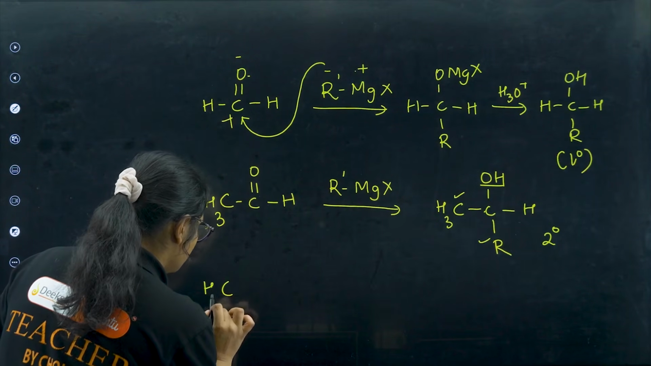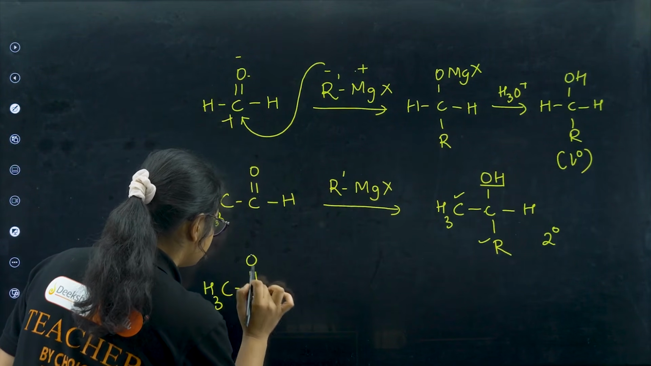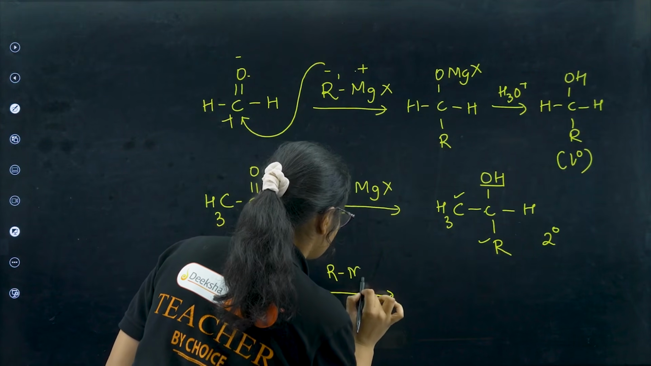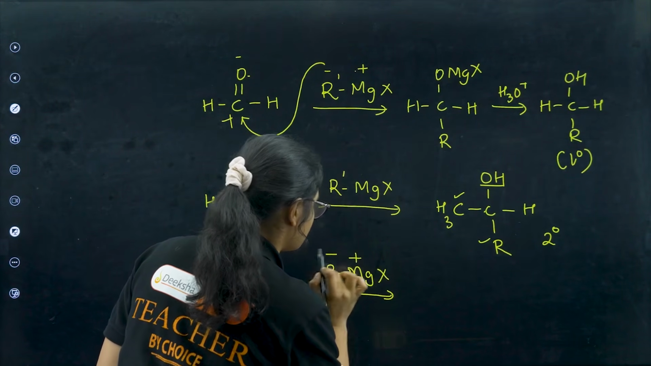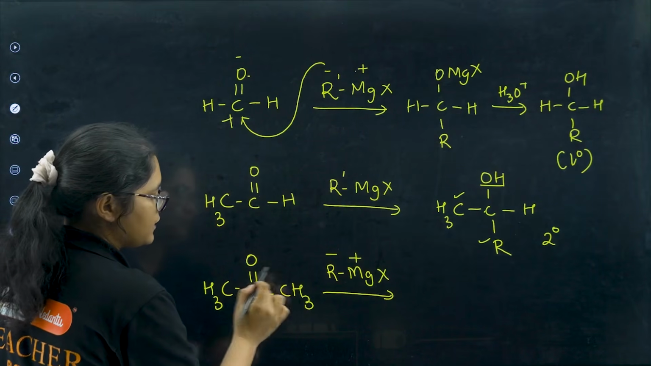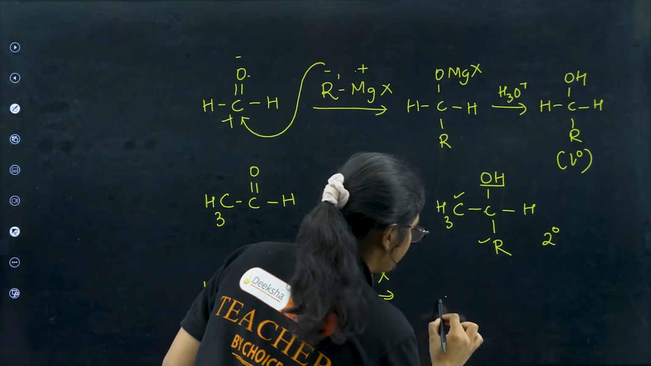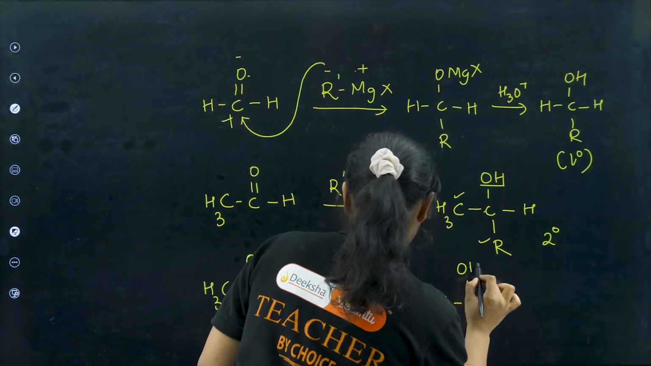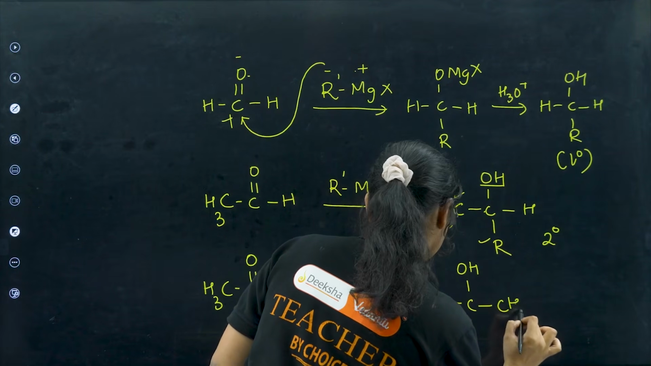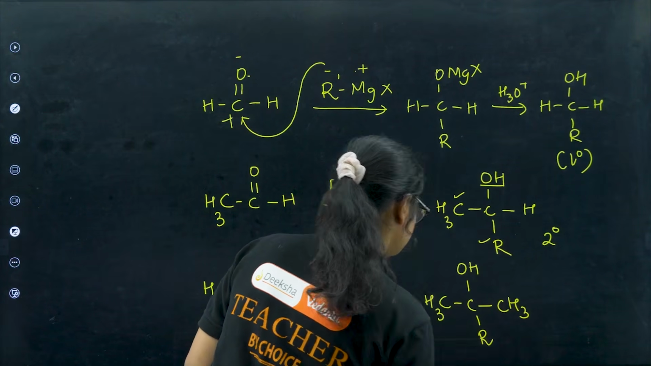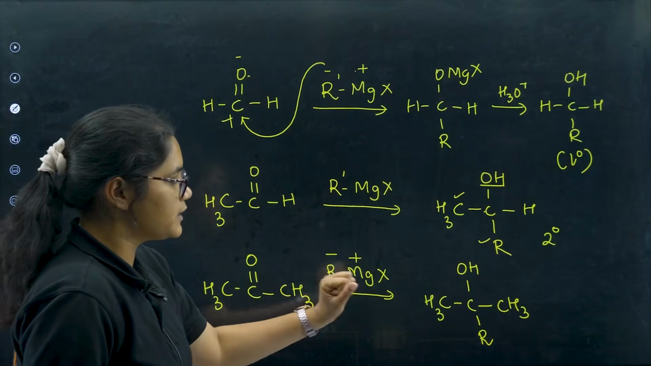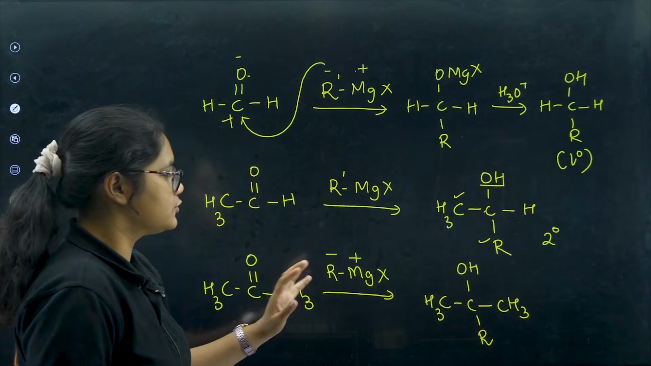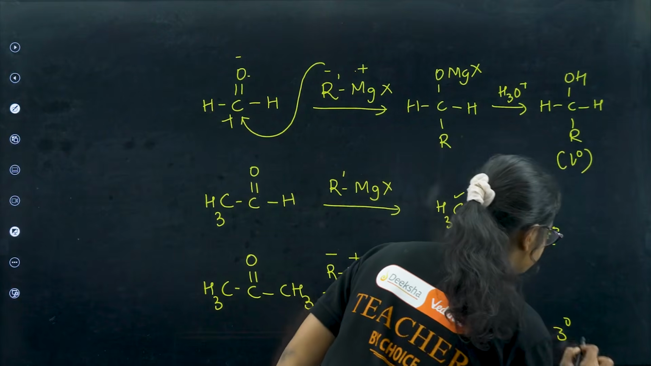Now if I take a ketone group and you take RMgX, again R will attack here, OMgX, that will get converted to OH. So I have CH3, C, OH, CH3 and R. So what is happening here? This one will give you a tertiary alcohol. So this is forming a tertiary alcohol.